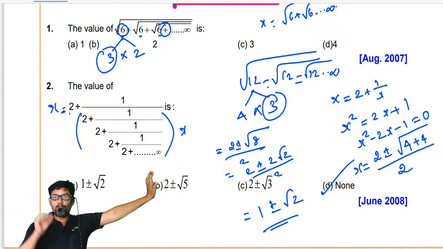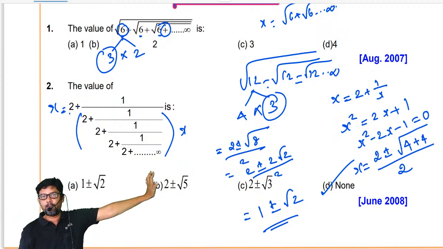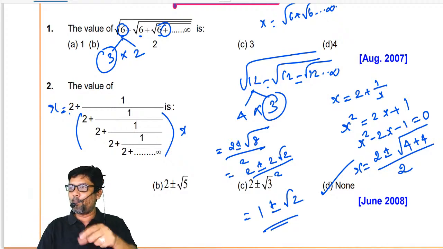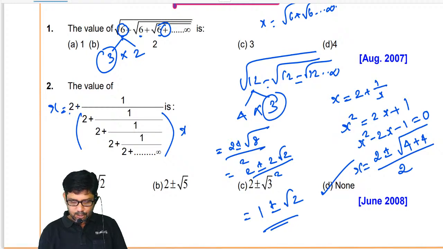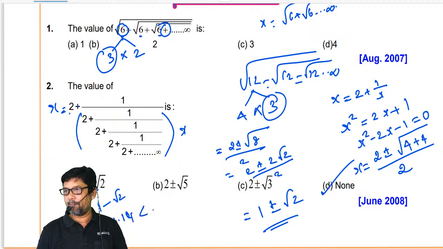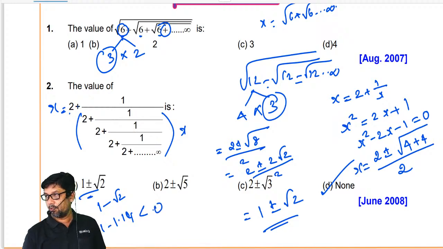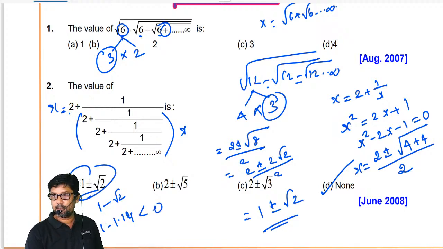Second point, 2 plus 1 by 2 plus 1 by 2 plus 1 by 2. My answer is supposed to be 2 point something. Am I right, my dear? Say yes or no. First of all, here 1 plus or minus root 2 is given. 1 minus root 2, if it comes, is 1 minus 1.14, which is negative. Am I right, my dear? Say yes or no. So I cannot take this as the option. If it is 1 plus root 2, I can take it as the option.